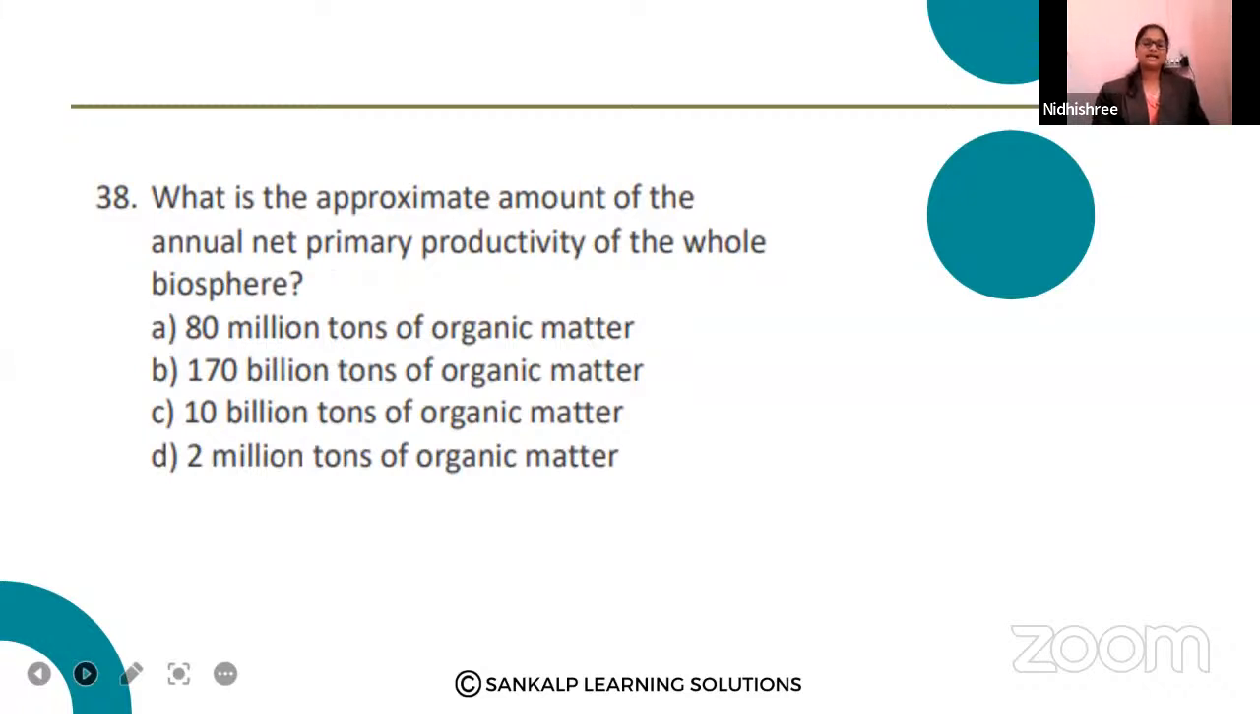The 38th question goes like this, guys. What is the approximate amount of the annual net primary productivity of the whole biosphere? 8 million tons of organic matter, 170 billion tons of organic matter, 10 billion tons of organic matter, 2 million tons of organic matter. Pavitra, Chaitra, Lohit, Rakshita, Gauramma. Fine. Option B, that is 170 billion tons of organic matter, is the right answer.